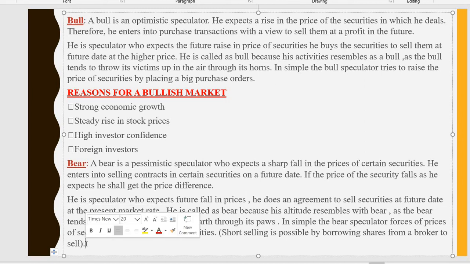So what is the bear market? This bear market is a pessimistic speculator. He wants the prices of securities to fall. In this difference, he is going to make transactions, and this price difference is the profit for a bear.